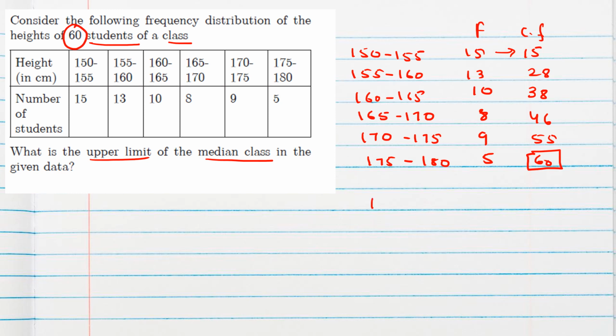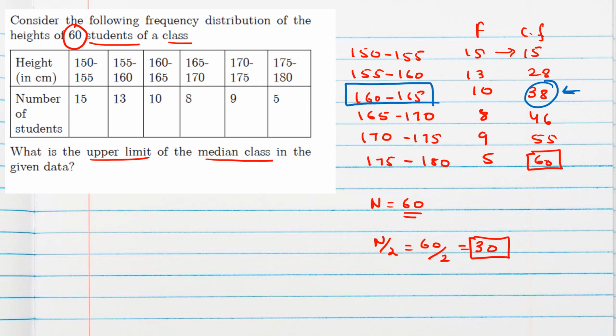Okay. Now n is 60 here. Number of students is 60. N by 2 we should find, which is 60 by 2, 30. Now the nearest greater than 30 we should search in the CF column. So the nearest greater number than 30 is 38. Okay, that means this is your median class.